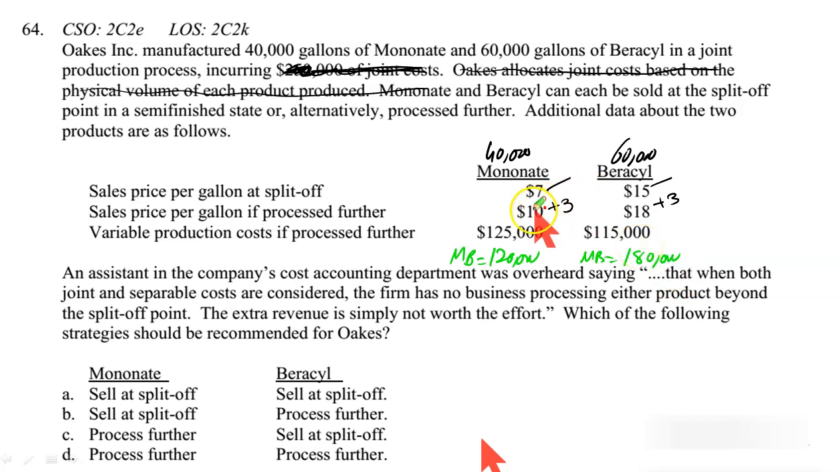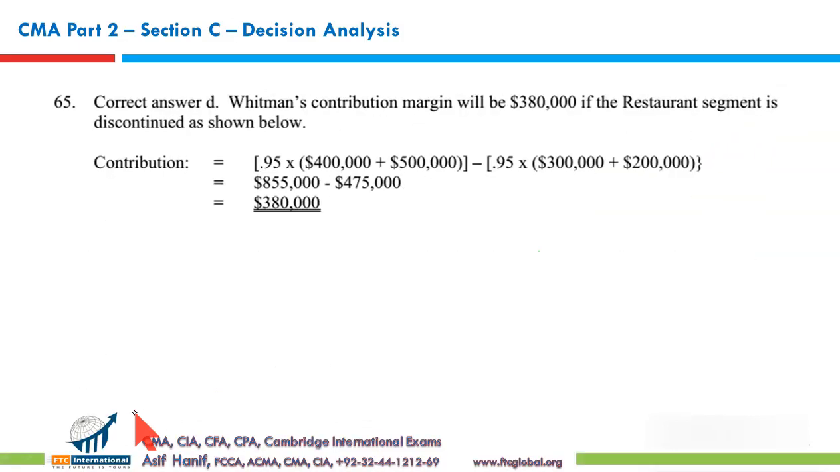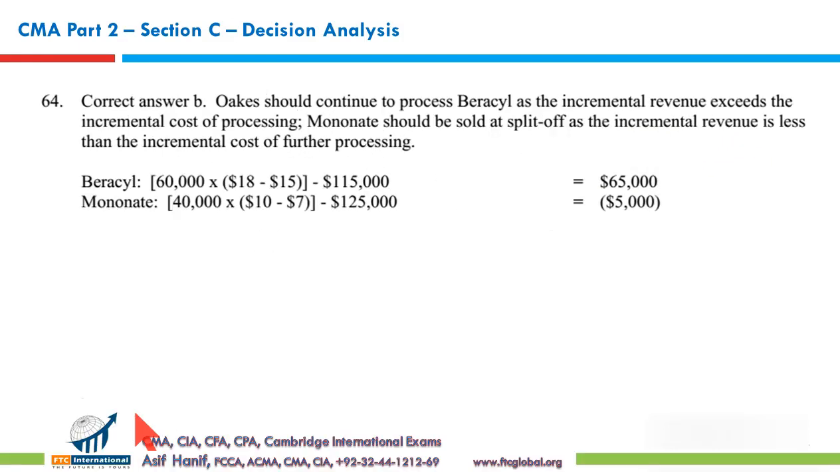And what's the marginal cost? The marginal cost is $125, written right above this. So as you can see, in case of Mononate, the marginal cost is more, benefit is less, reject. In case of Baracyl, the benefit is more, the cost is less. Yes, go for it. So, what is our decision? Without reading this para, we can say Mononate should be sold at split off, and Baracyl must be processed further. So the two ticks that are matching are in option B, so that makes B the correct option. As you can see, it was B.